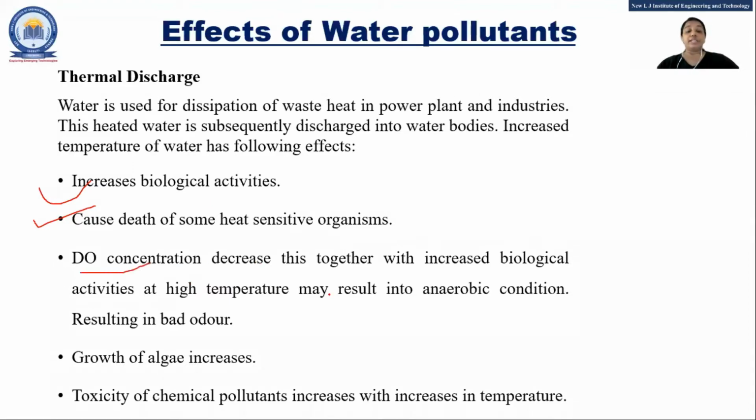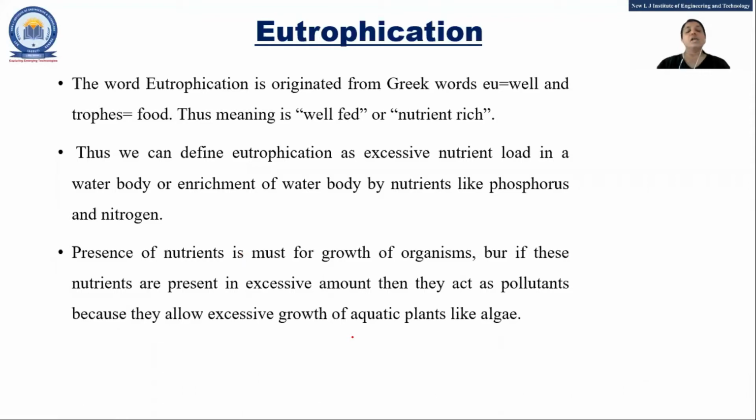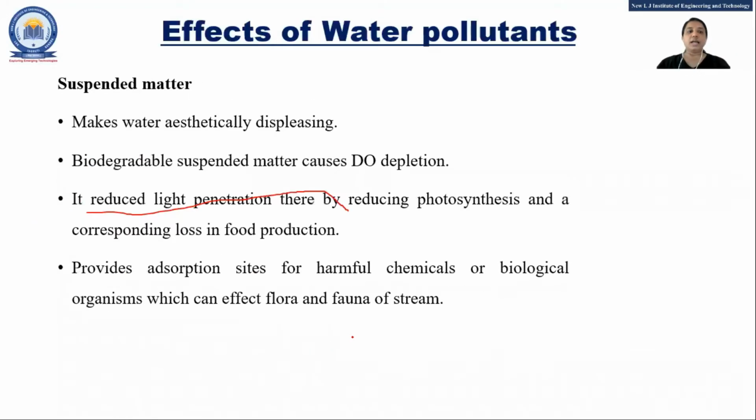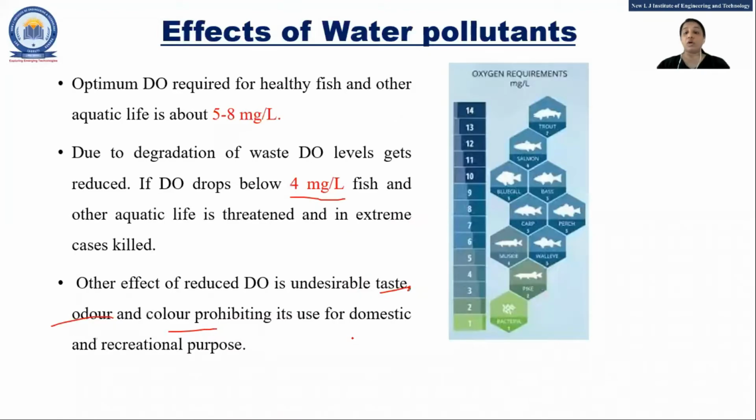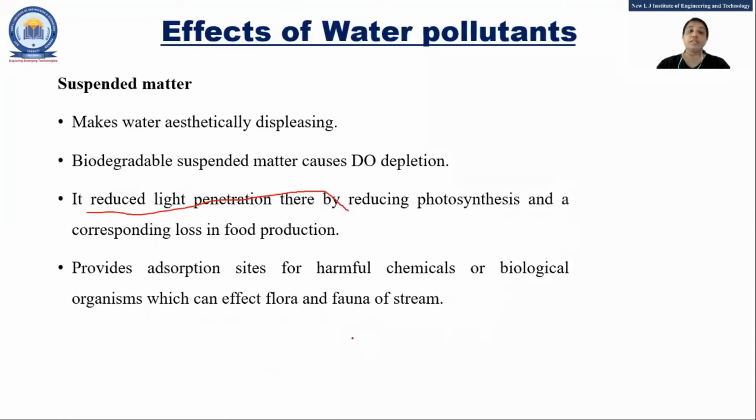DO concentration is decreased. Why? Due to the increase in temperature, the biological activities grow fast, or the rate of them increases, and because of that they are using what? The dissolved oxygen, and the dissolved oxygen is decreased, so we know that it is harmful to fish and other aquatics. Growth of algae is also increased because of the process, right? So due to the thermal discharge, the temperature of water is increased, and because of that all these things happen. So these are the effects of water pollutants.